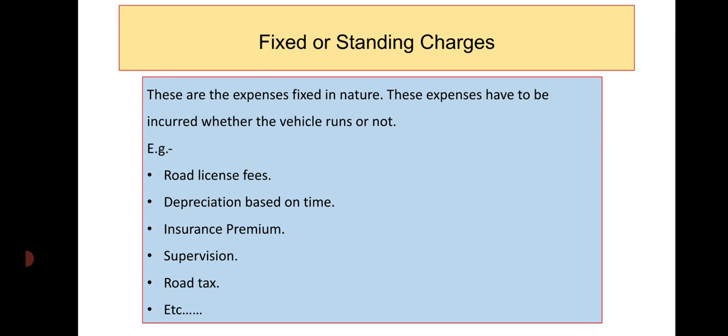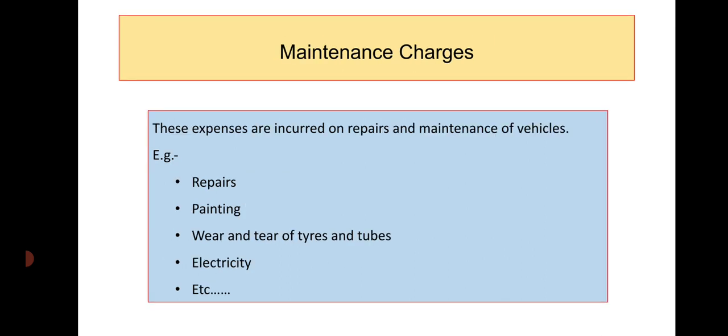Examples for fixed or standing charges: license fees, depreciation if it is based on time, insurance premium, supervision, road tax, salary of drivers and supervisors if they are on a monthly basis, etc. These all are fixed or standing charges.